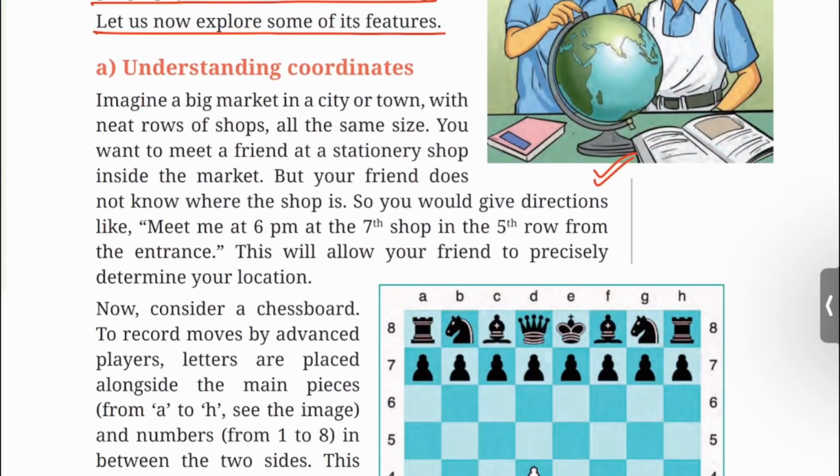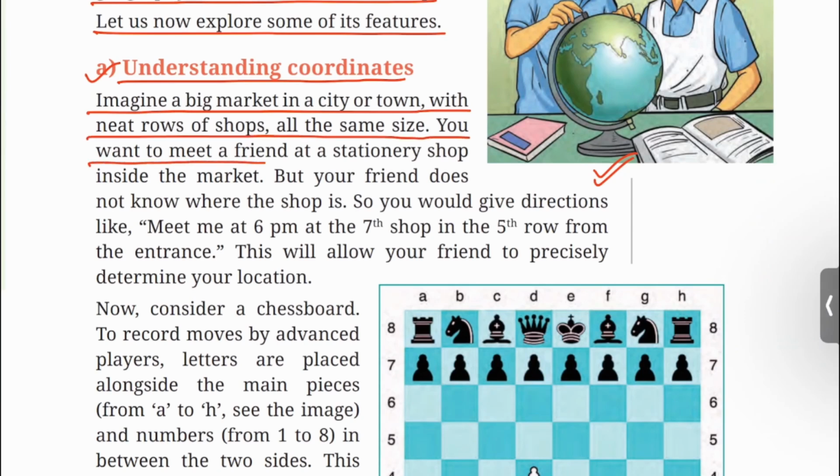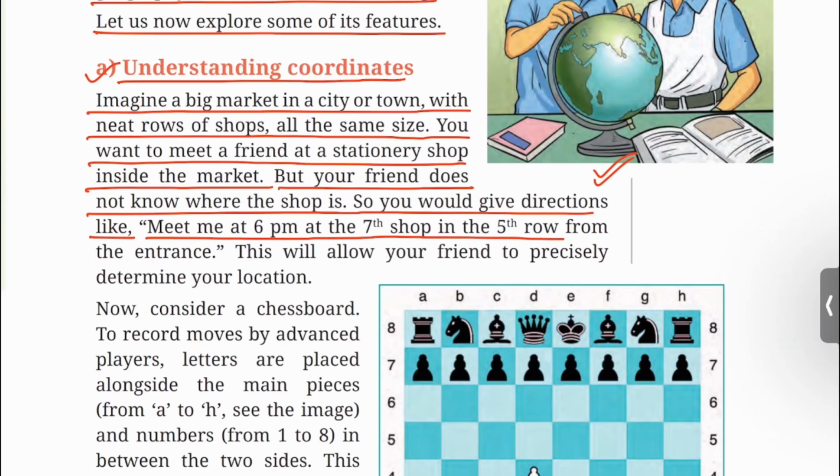A. Understanding coordinates. Imagine a big market in a city or a town with neat rows of shops, all the same size. You want to meet a friend at a stationery shop inside the market, but your friend does not know where the shop is. So, you would give directions like: meet me at 6 pm at shop 7 in the 5th row from the entrance. This will allow your friend to precisely determine your location.